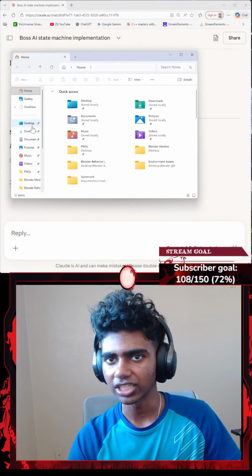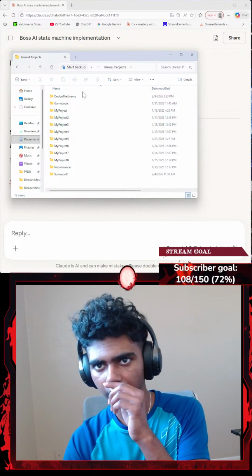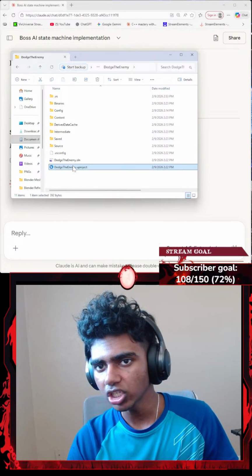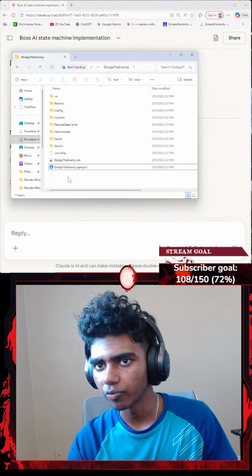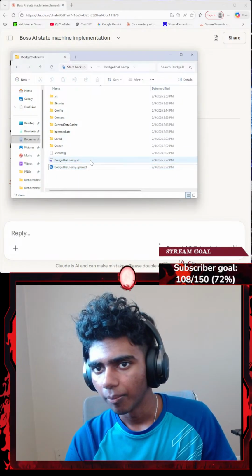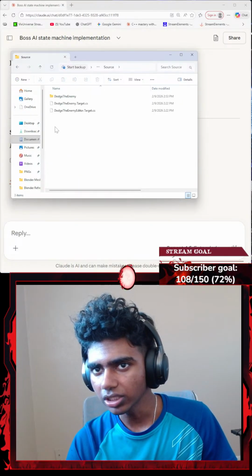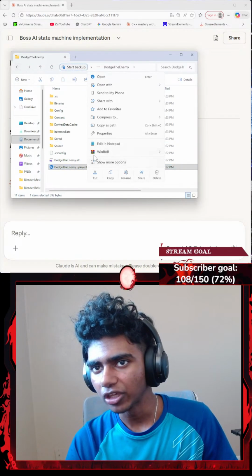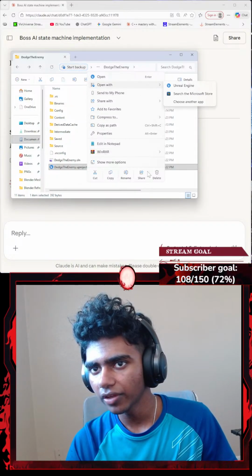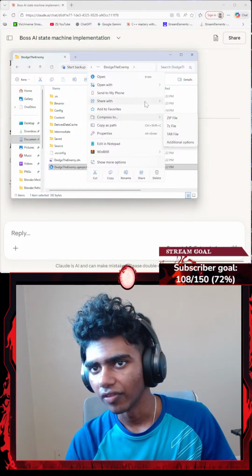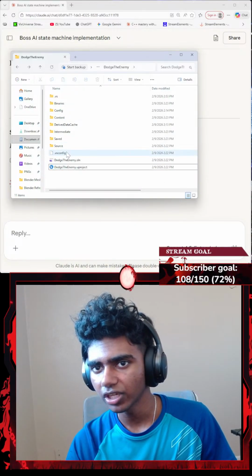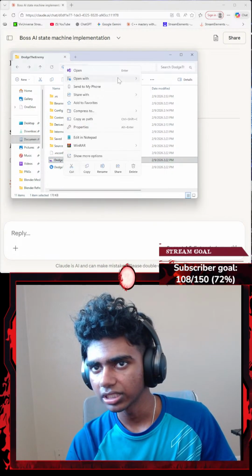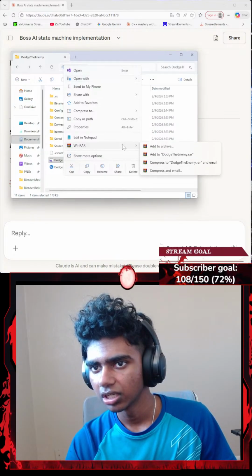I learned this yesterday. I'm going to open my documents, go to Unreal Engine, and go to Dodge the Enemy. I'm going to right click my U project here. Okay, I don't think it's the U project. Maybe my config or source. I'm going to try open with. There's compress, there's share with, so it's not this, but if I go with config here, there should be something like generate.